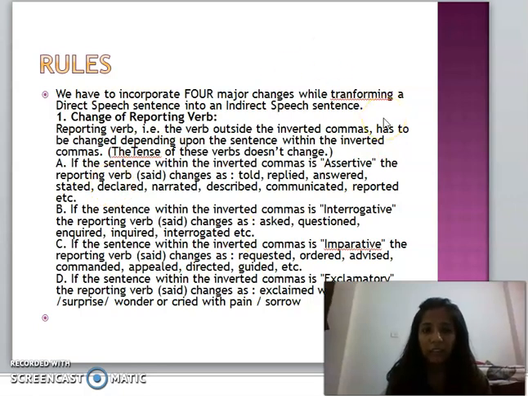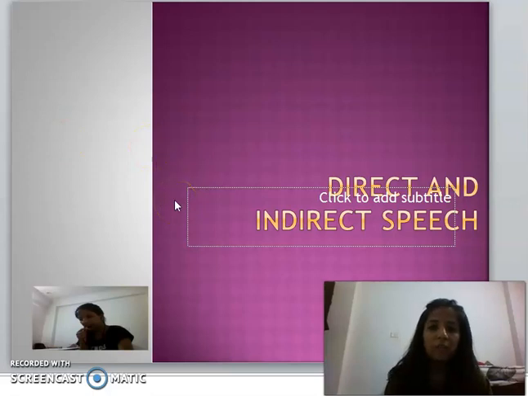Direct and indirect speech is something we use when the first person is talking to the second person, and the second person is saying something to the first person, and that is conveyed to a third person. Then the speech gets changed. So this is indirect speech. Whatever is said by the first person becomes second person, and whatever is said by the second person becomes third person. So it depends on the situation.